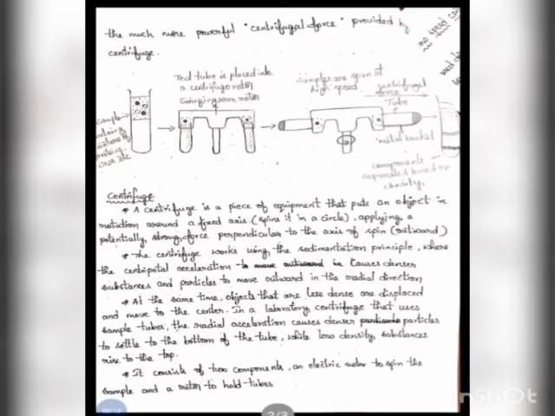In the laboratory, a centrifuge is used with sample tubes. The radial acceleration causes the denser particles to settle to the bottom of the tube, while the low density substance rises to the top. It consists of two components, an electrical motor to spin the sample and a rotor to hold the tube.